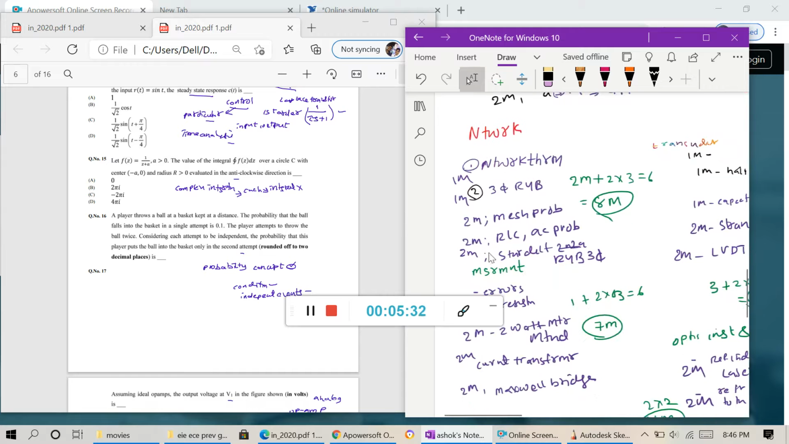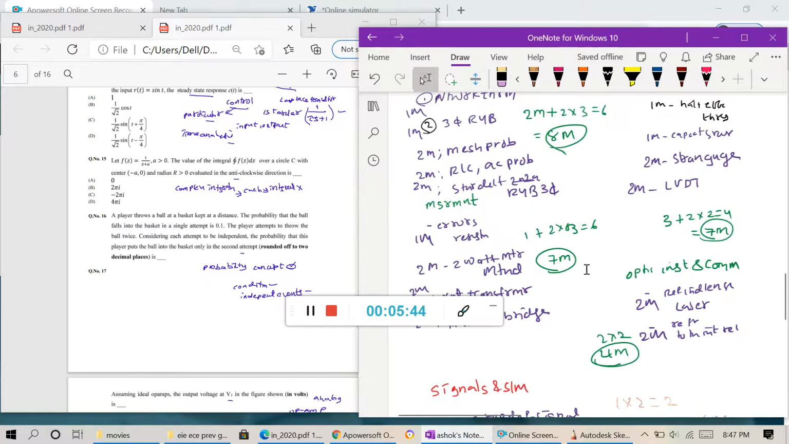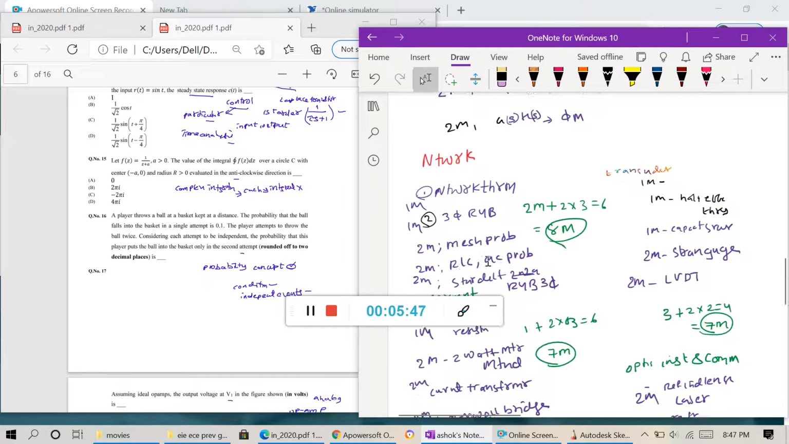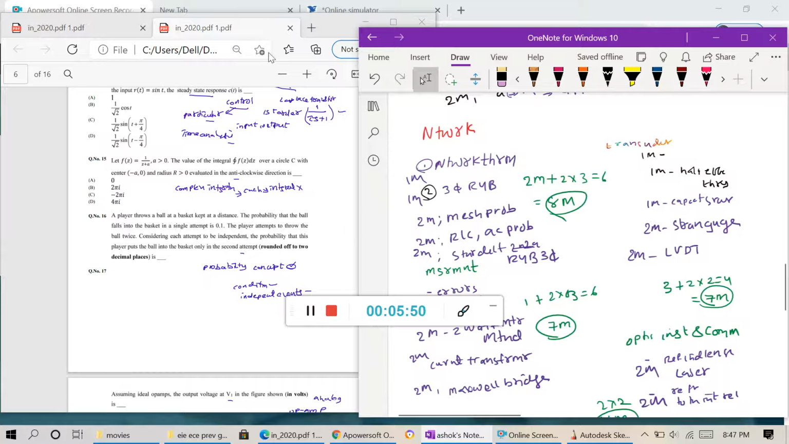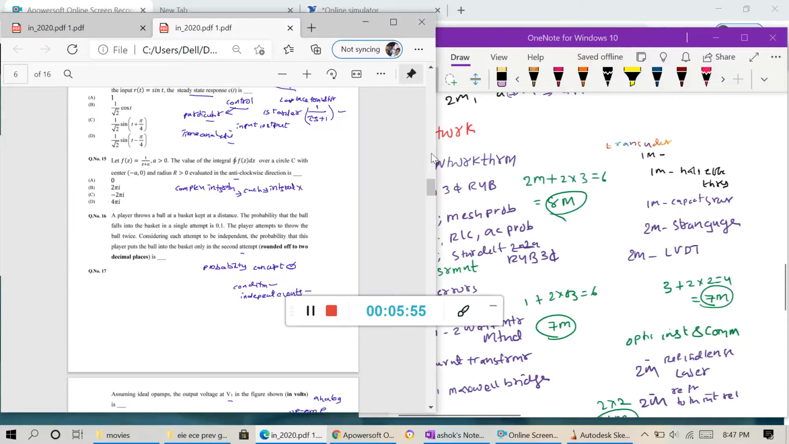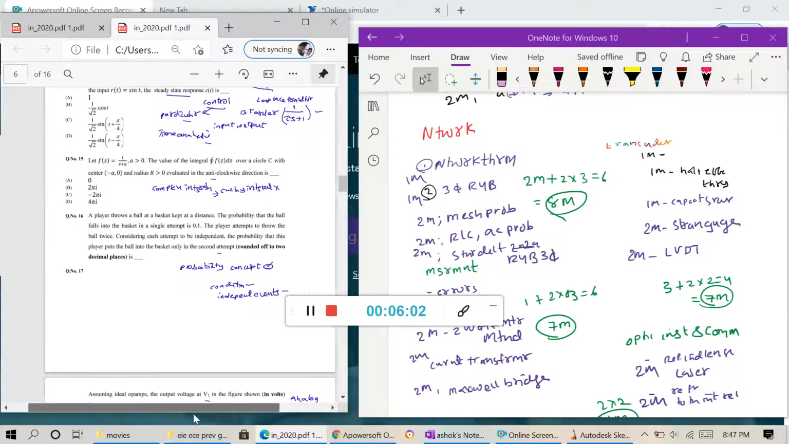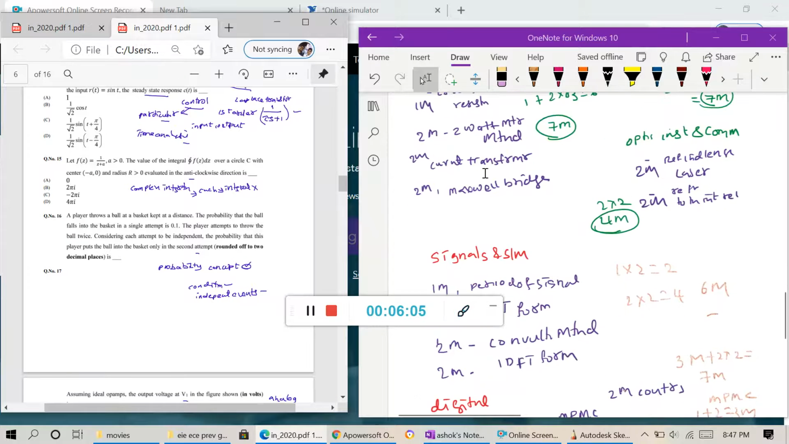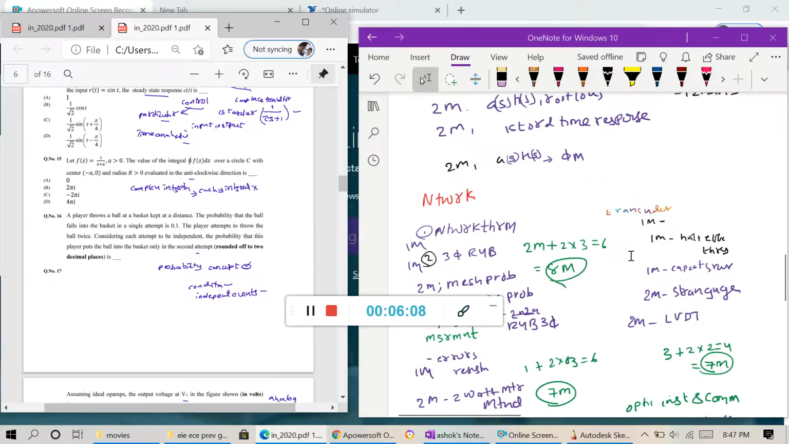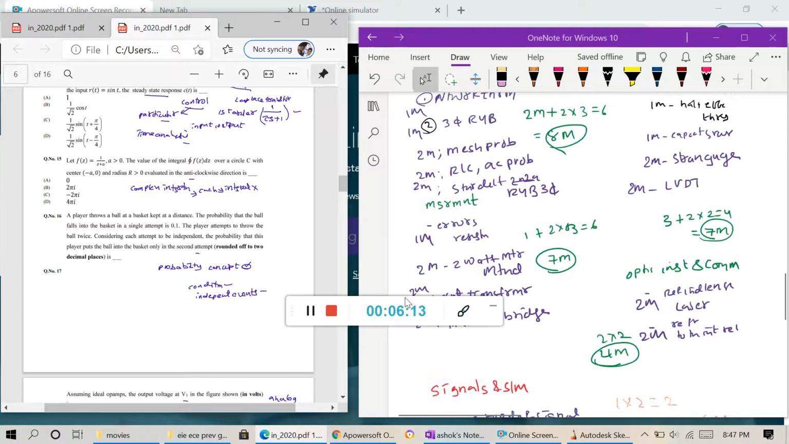Next, networks. You will get some three-phase problems. So network, transducer on 1 mark, 2 marks, or AC measurement, two-wattmeter method, whatever.